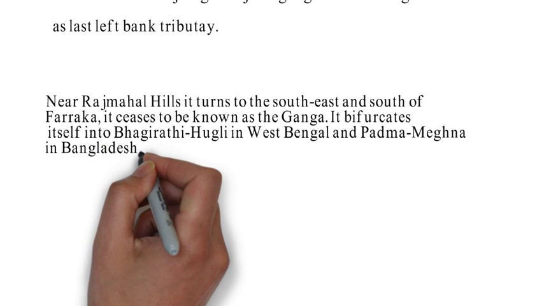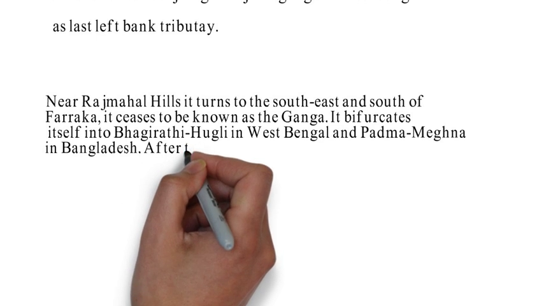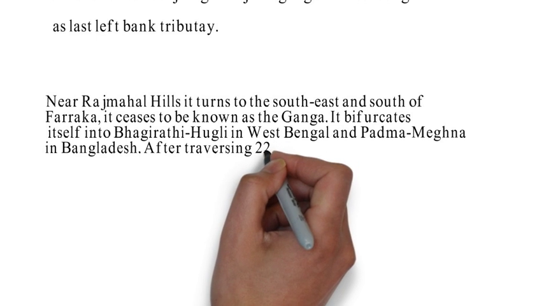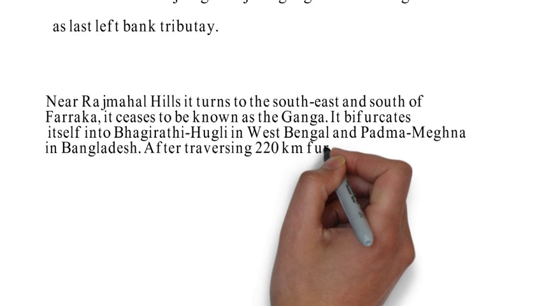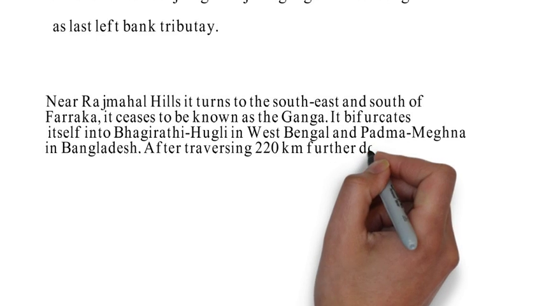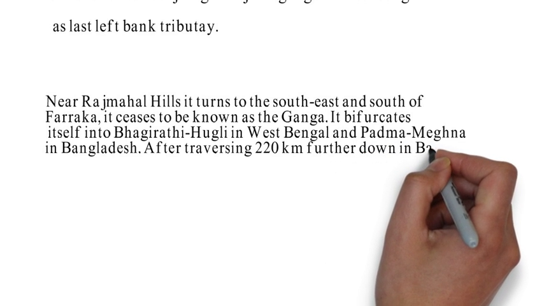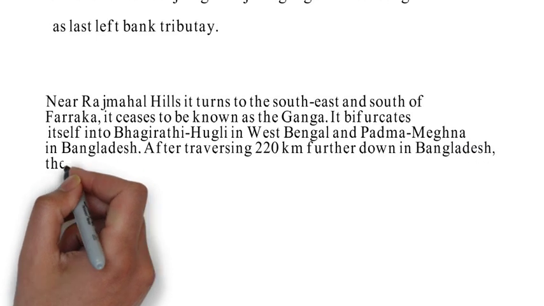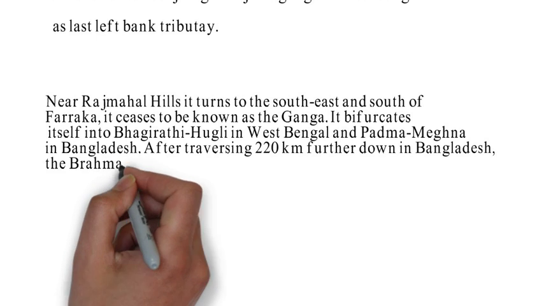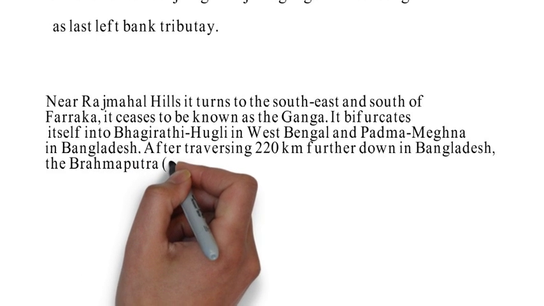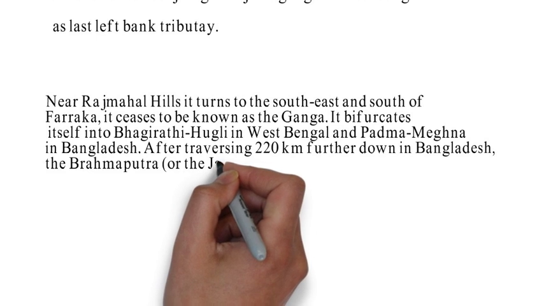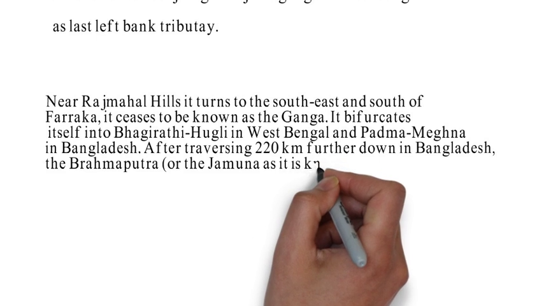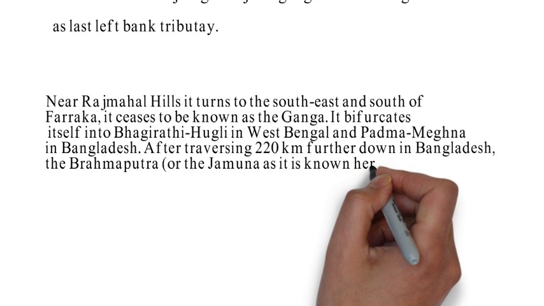It is joined by Yamuna at Allahabad, and Yamuna is one of the major right bank tributaries. Son is also its right bank tributary. Yamuna rises at Yamunotri glacier, while Son rises at Amarkantak plateau. Gandak is the left bank tributary of the Ganga, which rises in the Nepal Himalayas, enters the plain of Ganga at Champaran district, and joins Ganga at Sonpur near Patna. Ghagra is another left bank tributary which joins Ganga at Chhapra.